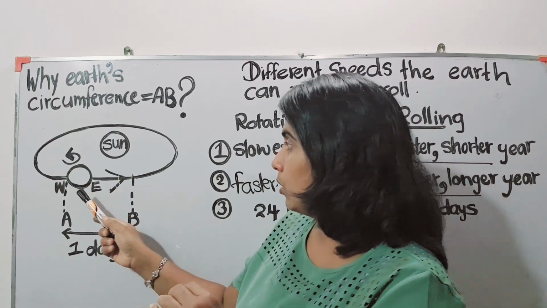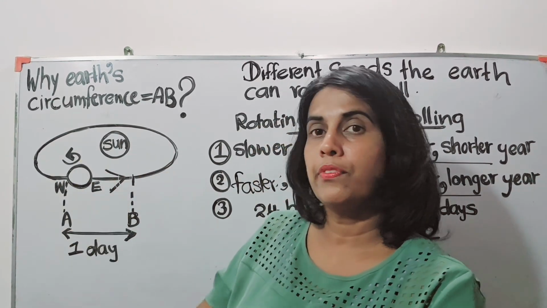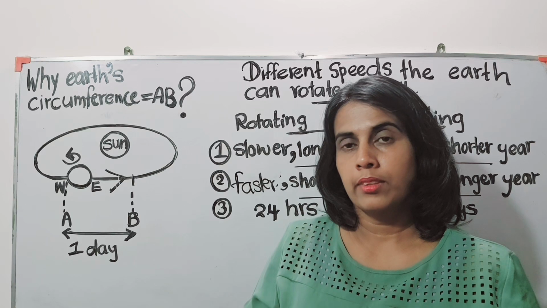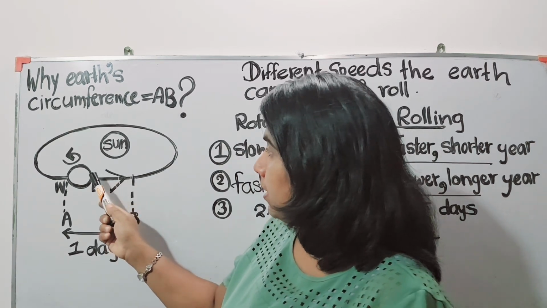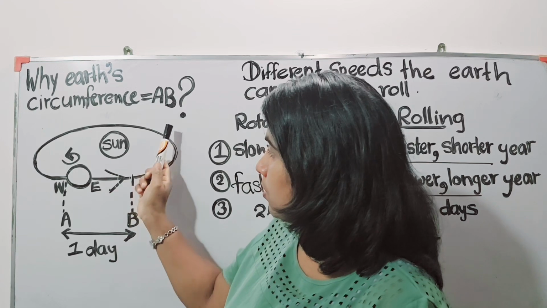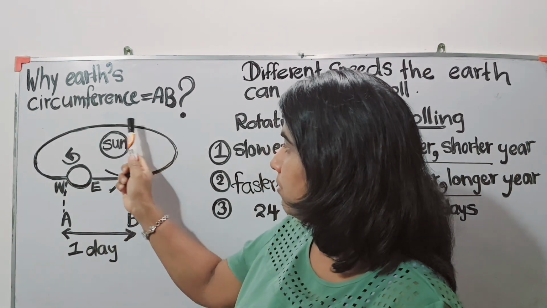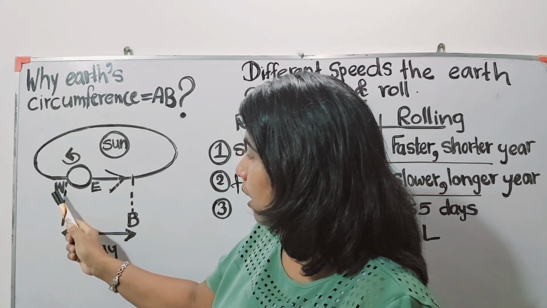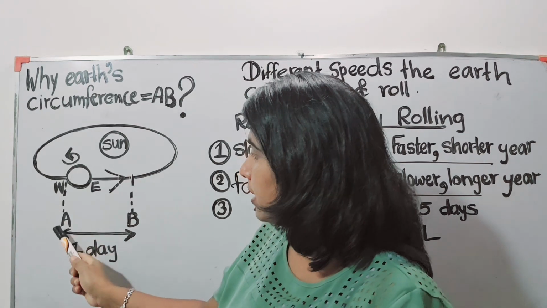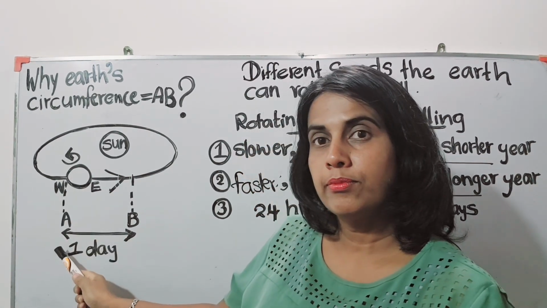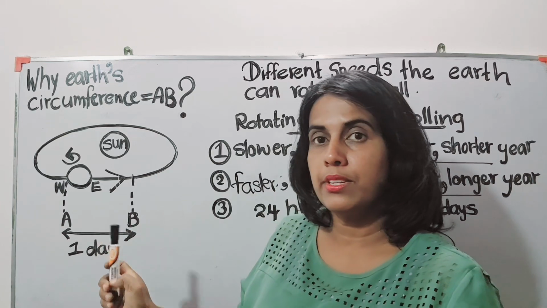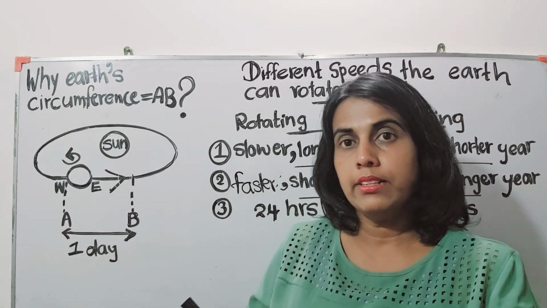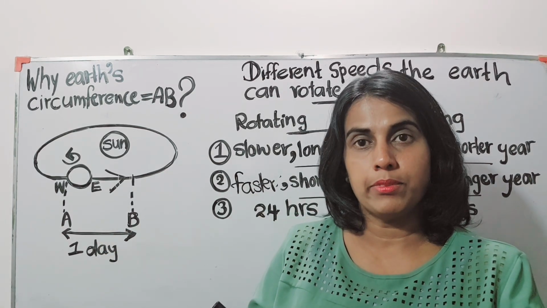When the Earth goes 365 days, exactly when the Earth comes to the point where it started after completing 1 year, then the Earth has rotated 365 times.